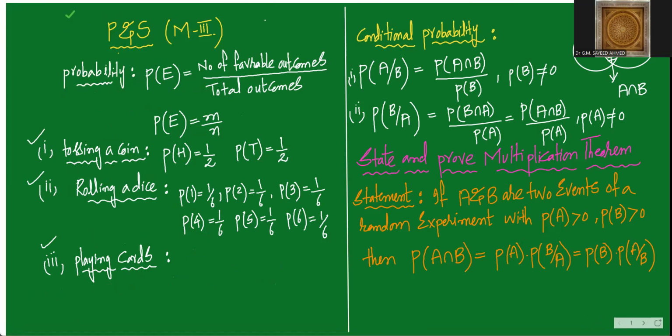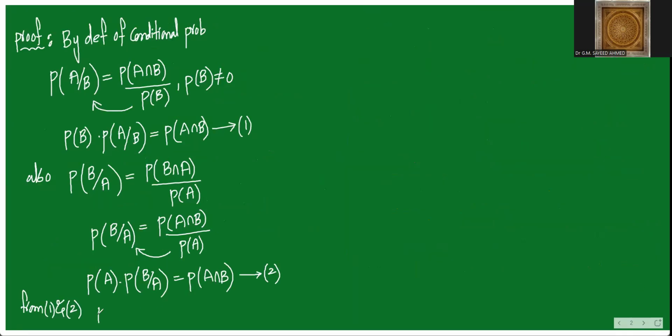I will get my answer: probability of A intersection B is equal to, choice is yours, you can either write the first or the second, no problem. This is probability of A into probability of B given A, which is also equal to probability of B into probability of A given B. Hence the result is true.